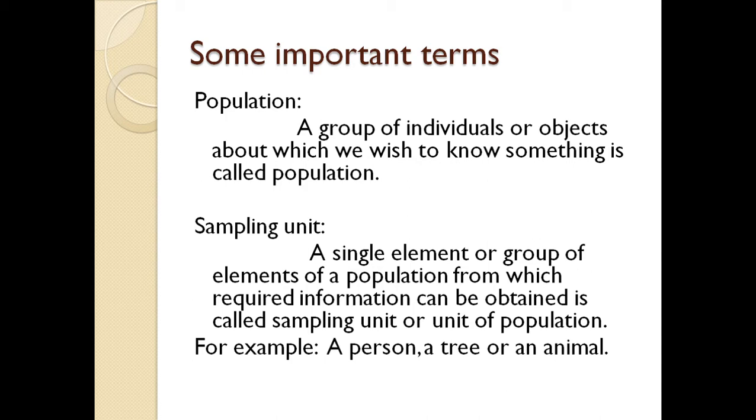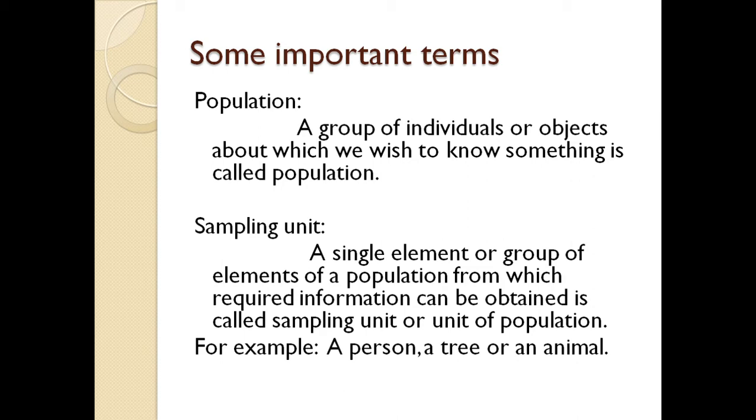In simple words, a population is a large group of data, individuals or objects, that you are going to study. Then we have the sampling unit: a single element or group of elements of a population from which required information can be obtained.